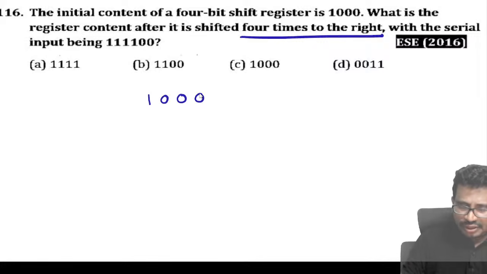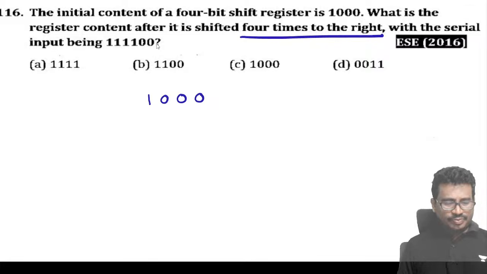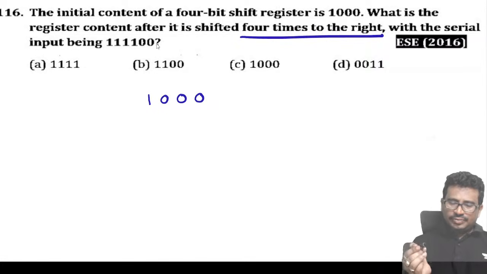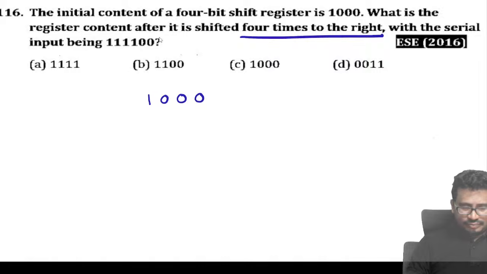What is the first input? You see this here. What is the register content when it is shifted 4 times only?